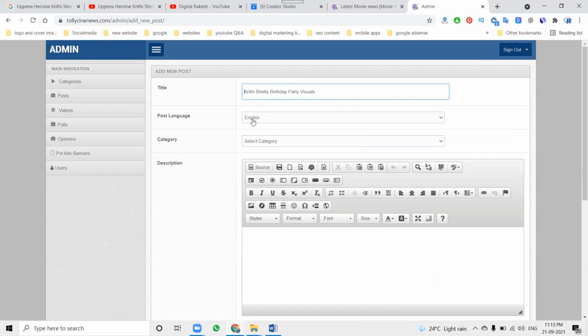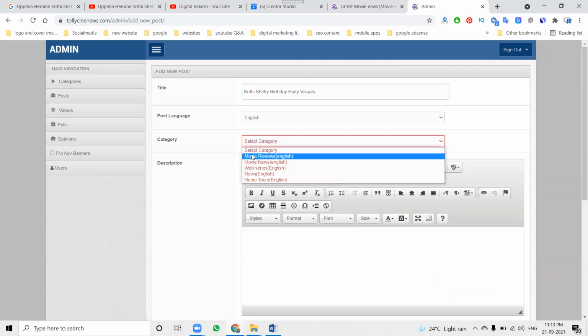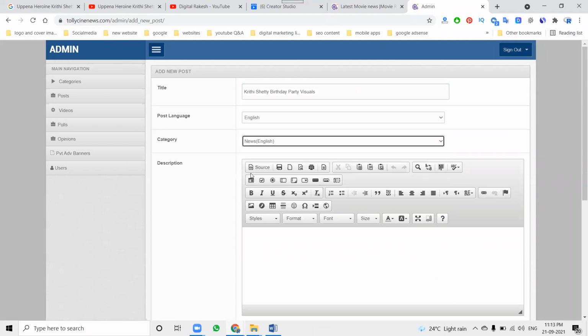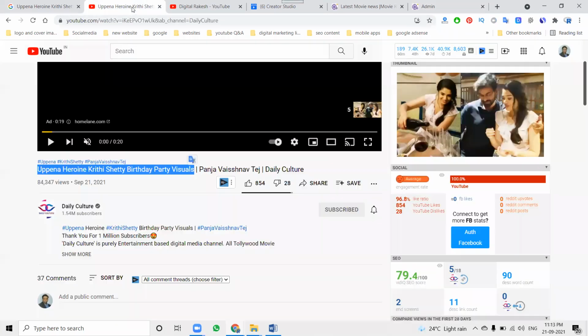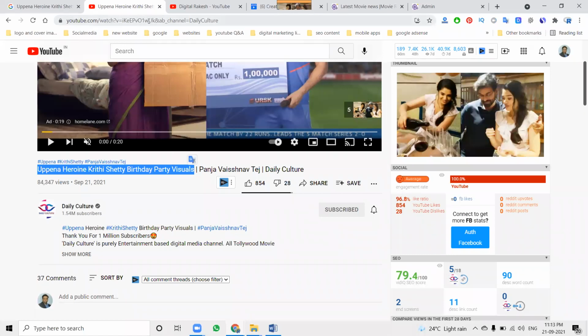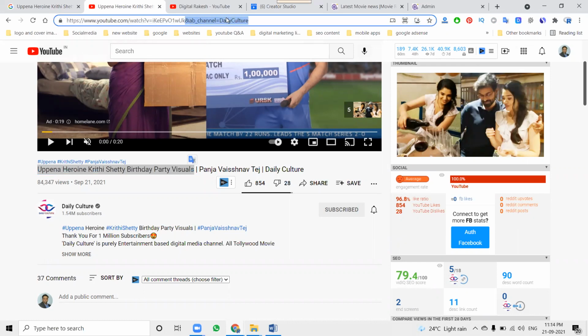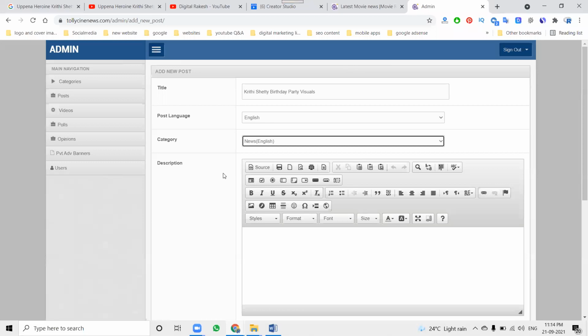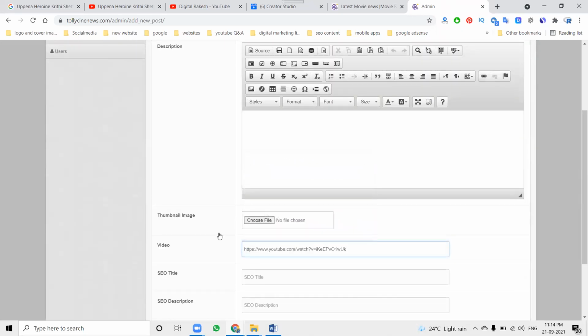After this, your posting language is English. Select a category, which will be just news, not movie news, just news. After that, the link will be copied. Sometimes there will be an extra link also visible. After youtube.com/watch?v=, you can select up to 11 characters. Don't exceed more than 11 characters, because after those 11 there will be special characters or other options. After this, add your URL.